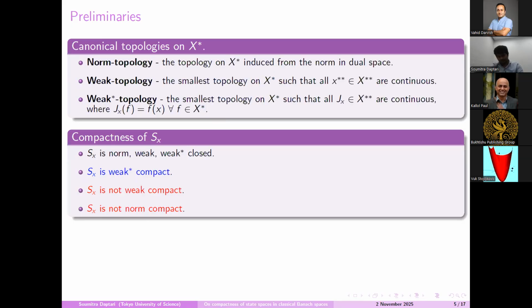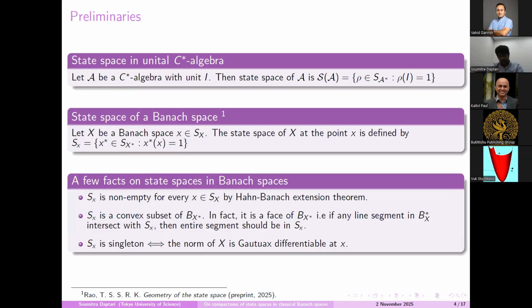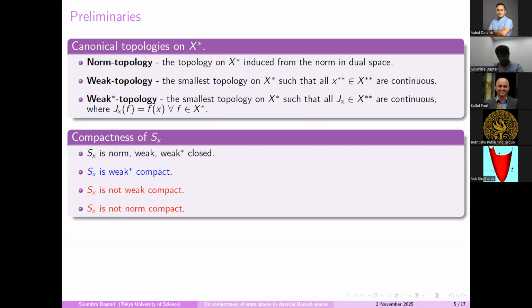Now, if we recall the definition of state space, it is easy to check that it is norm, weak, and weak star closed in B_X star, where B_X star is the unit ball of X star. It is also easy to check that it is weak star compact, but in general we don't know whether it is norm compact or weak compact.